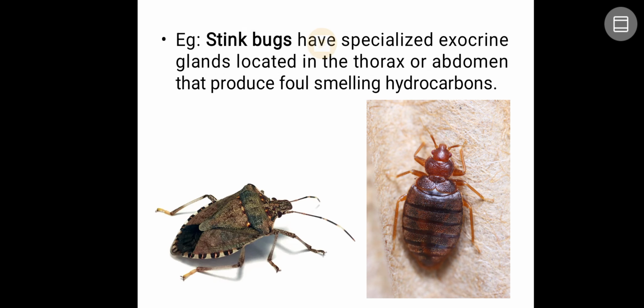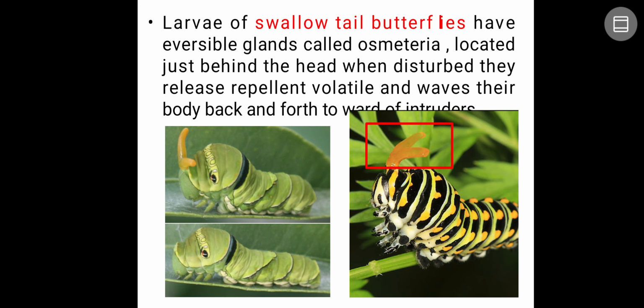You can see some of the insects here like stink bugs. Stink bugs have a specialized exocrine gland located in the thorax or abdomen that produces a foul smell, which contains hydrocarbons. Even in the case of bed bugs, you can see this.